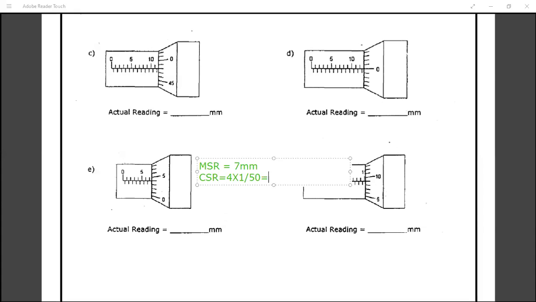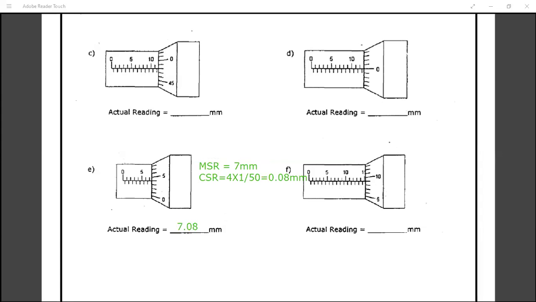That will be 0.08 mm, right? Yes, sir. So the total reading will be 7.08 millimeter. Okay, cool. So the final answer is 7.08. Chalo, thank you. Yeah, next one.